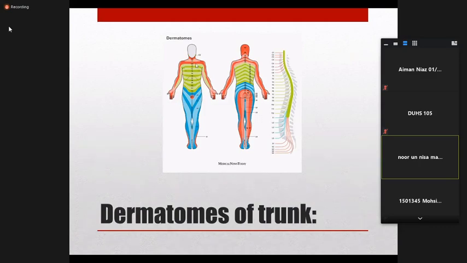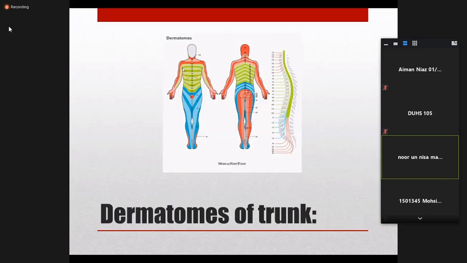T1 is at the thoracic 1 level, and at the nipple it is T4. At the xiphisternum it is T7. At the umbilicus it is T10, and at the inguinal region it is T12. So at the trunk, the important point is T1 at the T1 level.